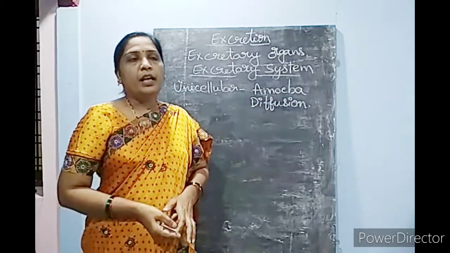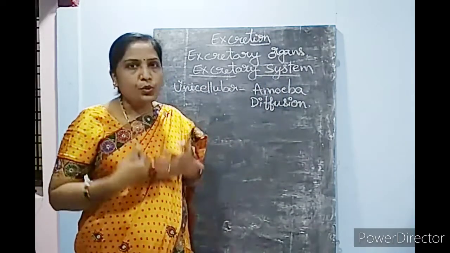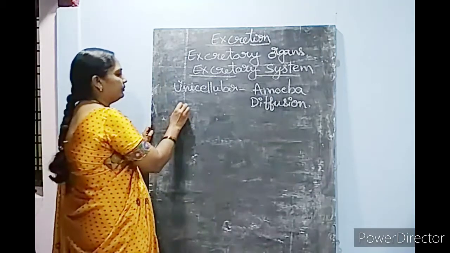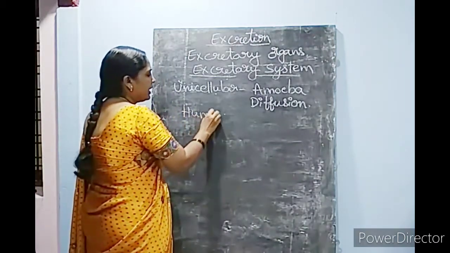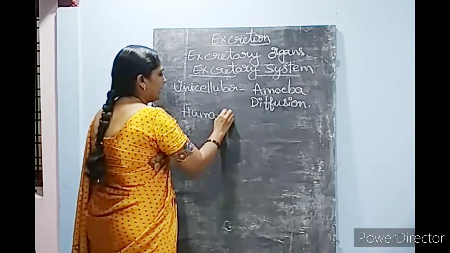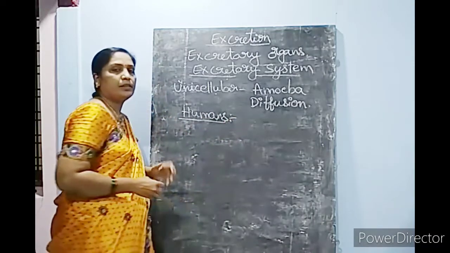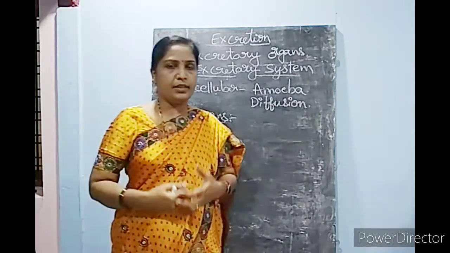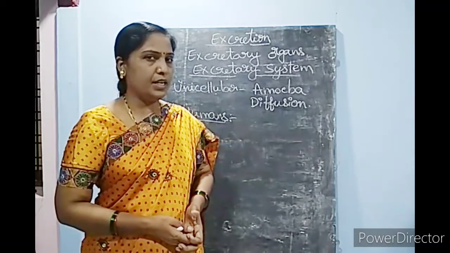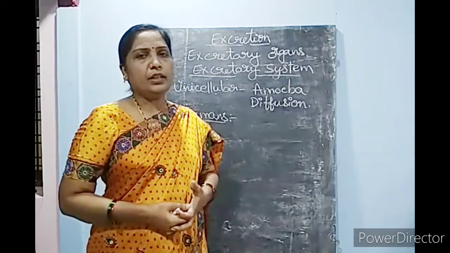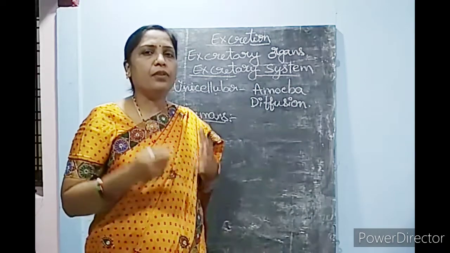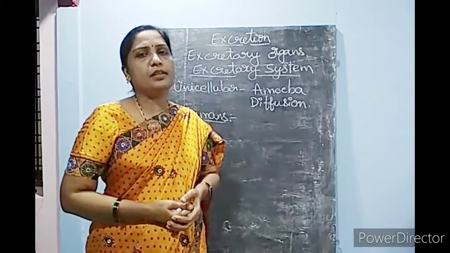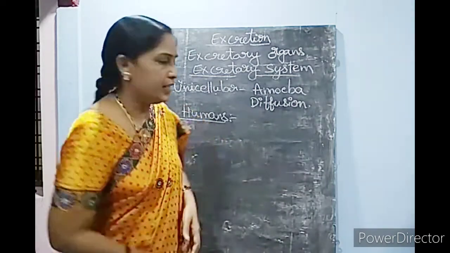And when we come to the human excretory system, how is this excretory system and how does it work, that we'll see now. Before knowing that, we'll see what the different excretory products in the human body are.